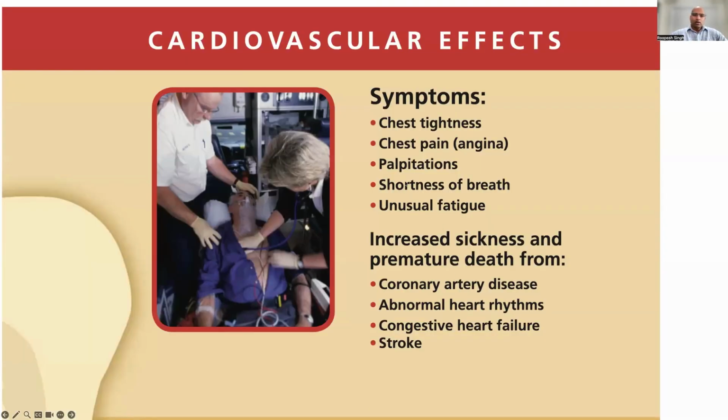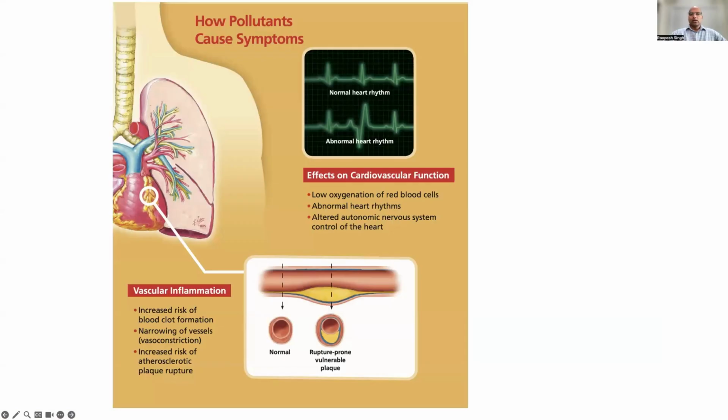For the cardiovascular effects, they are mostly later on, not an immediate effect. This is chronic inflammation. That means when a person is living there. So for those who are living in Delhi, I don't want to scare you, but this is the truth. Later on in your life, you are more likely to experience cardiovascular effects. These include diabetes, kidney problems, high blood pressure, coronary artery disease, heart problems, congestive heart failure, heart stroke, all sorts of things.